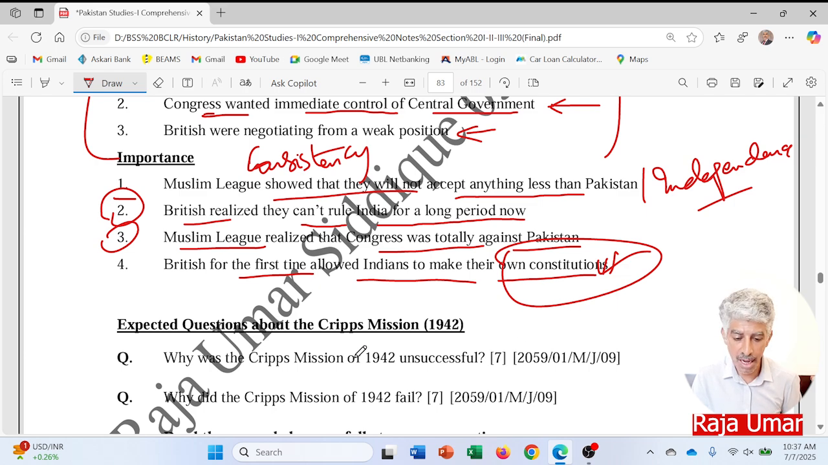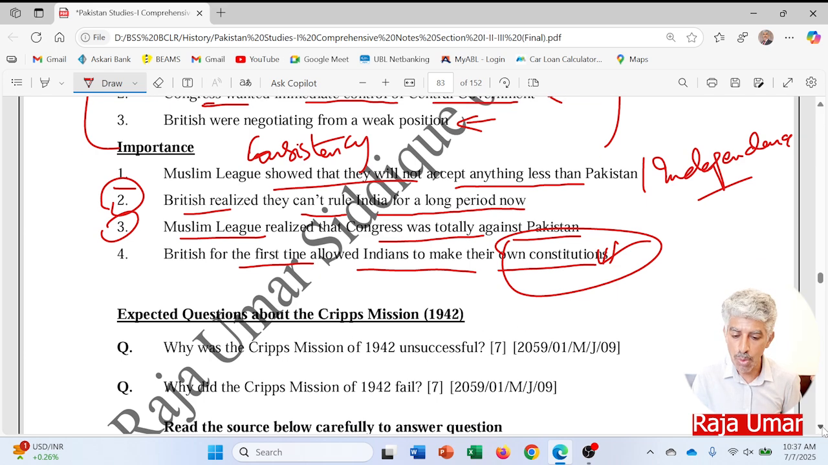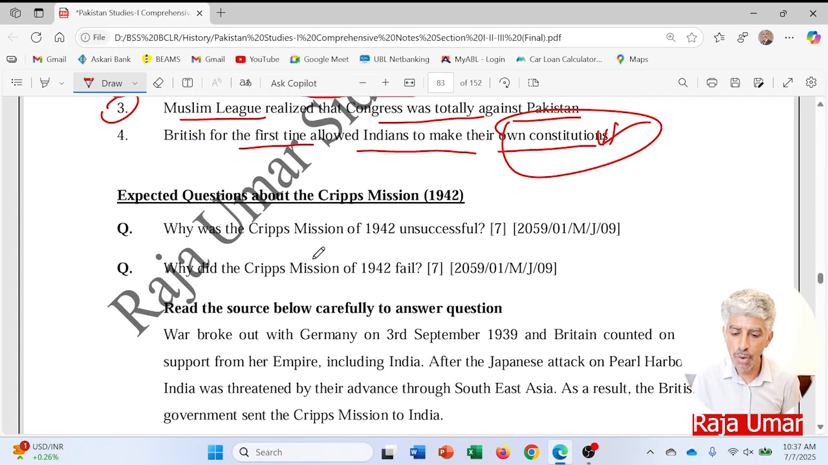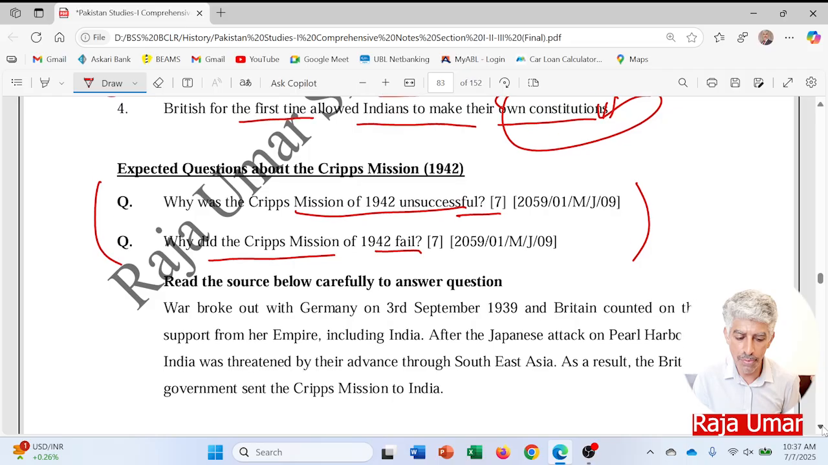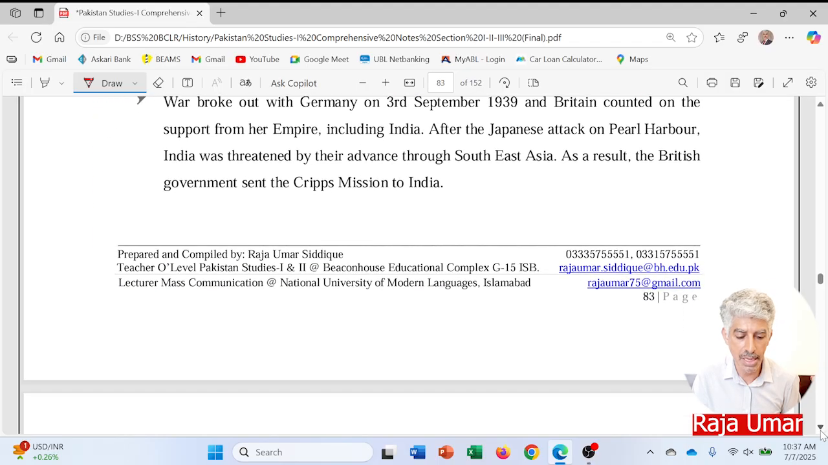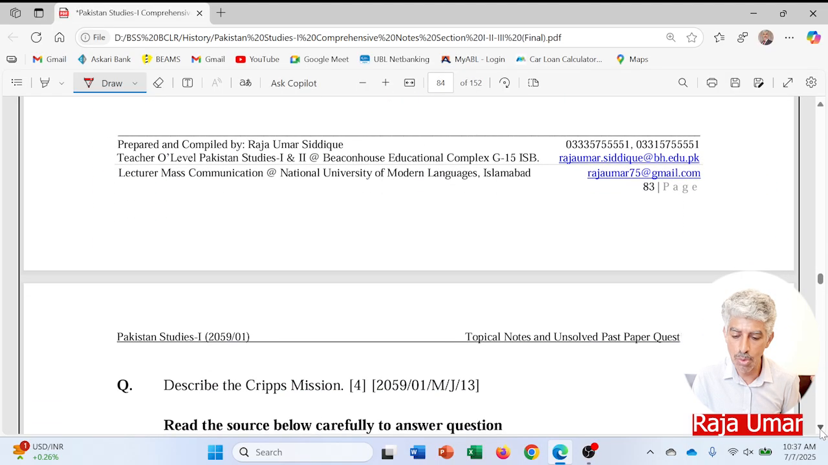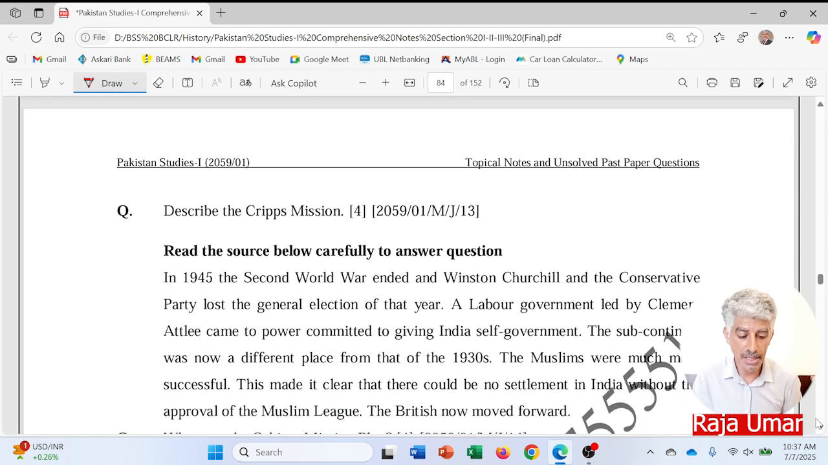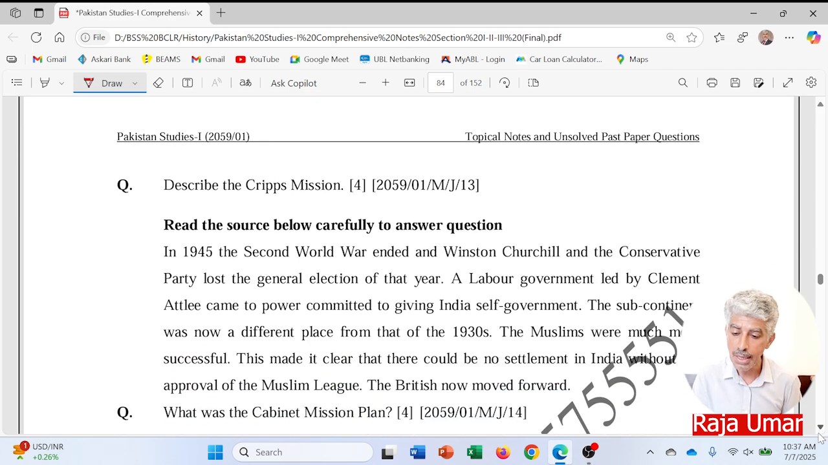So these are the expected past paper questions related to these topics. Why was the Cripps Mission of 1942 unsuccessful? Why did the Cripps Mission of 1942 fail? Same questions with different wordings, and a small source question can be of 3 marks if it comes as part A of the compulsory question. What was the Cripps Mission? Or you may say, who was Sir Stafford Cripps? And I will explain these questions when I discuss the 4 marks questions of this topic.